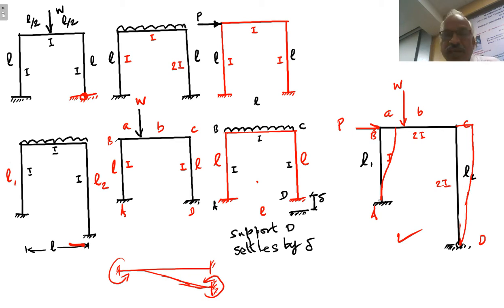But in the case of frames, number one, whether the frame will sway to the right or to the left itself will be a problem. Suppose the frame is subjected to a transverse load from left to right, we can say the frame will sway to the right. But there will be some frames in which we will not be able to find out whether the frame will sway to the right or to the left. That is number one doubt. Number two, the value of delta will not be known to us. Right. So in that case, we cannot account for this in the calculation of fixed end moments.